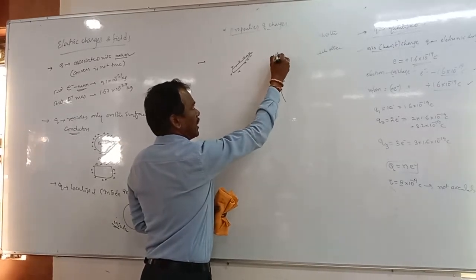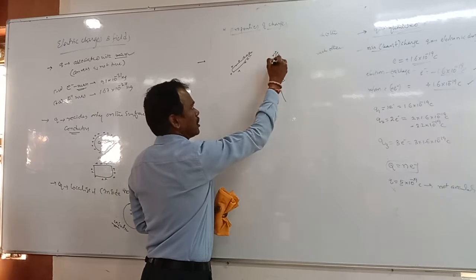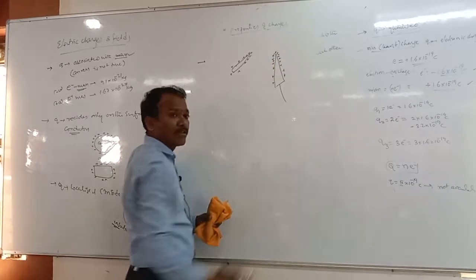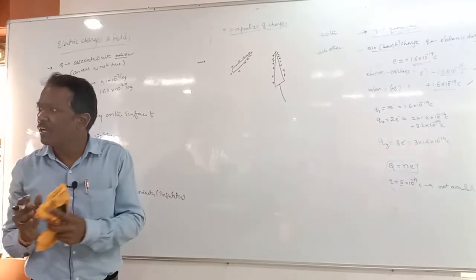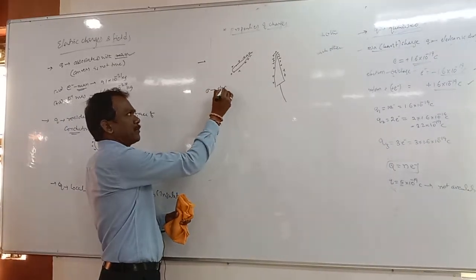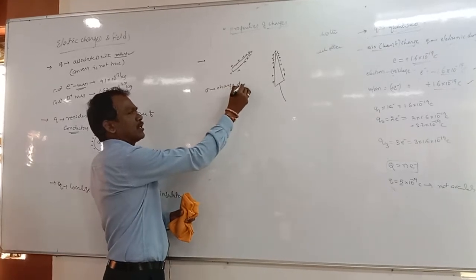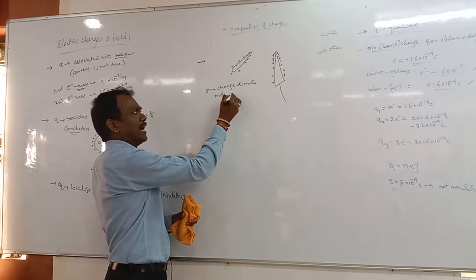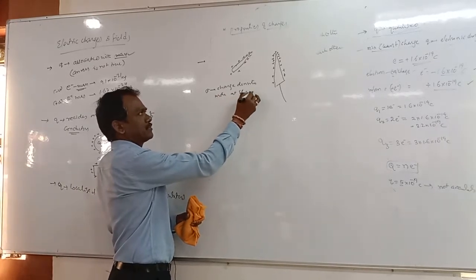At this point here the charge will accumulate more when compared with the other places. This is charge density. Charge density is more at sharp points.